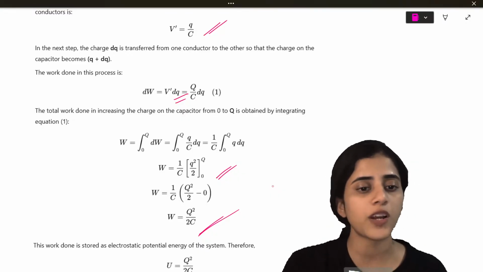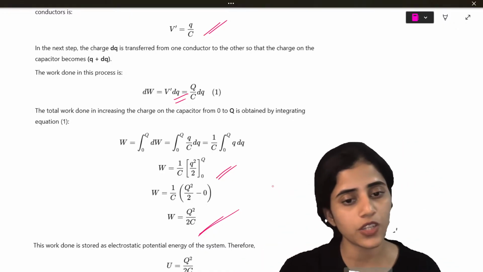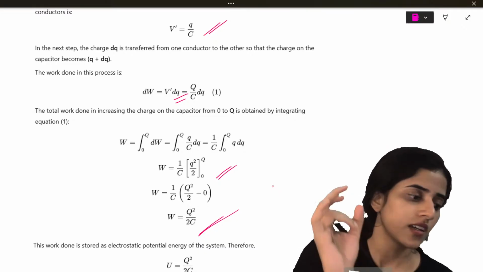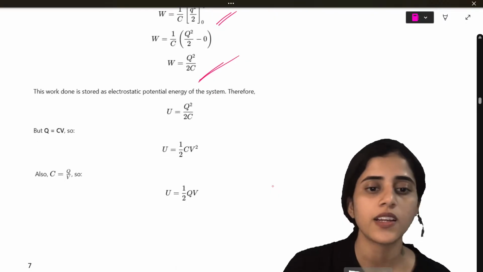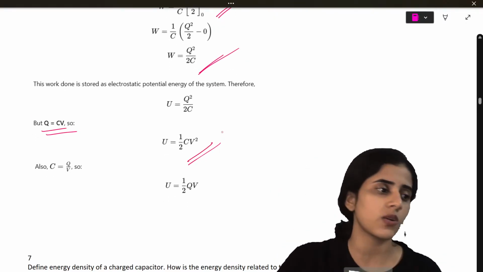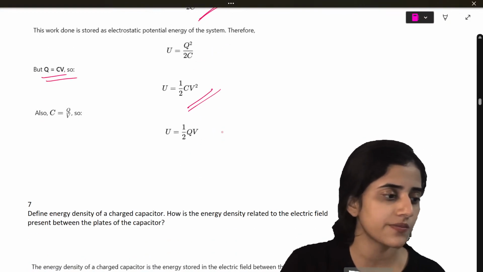Now from this, work done is always stored as potential energy. So this would be Q square by 2C. Now, if you just substitute Q is equal to CV, you will get U is equal to half CV square.